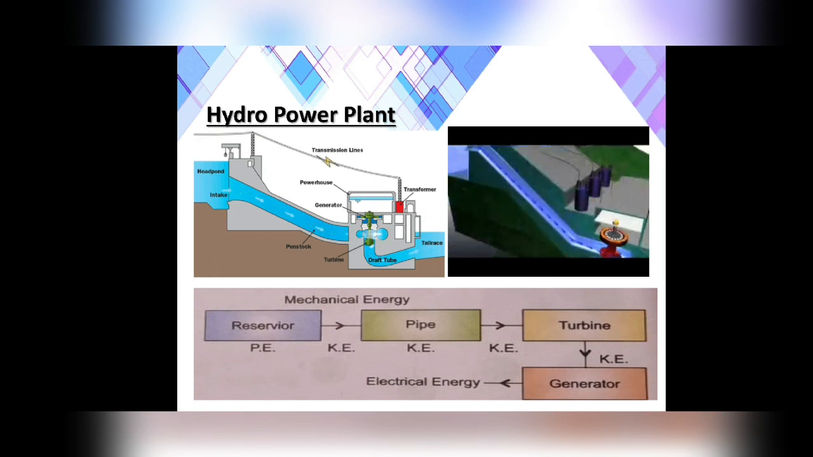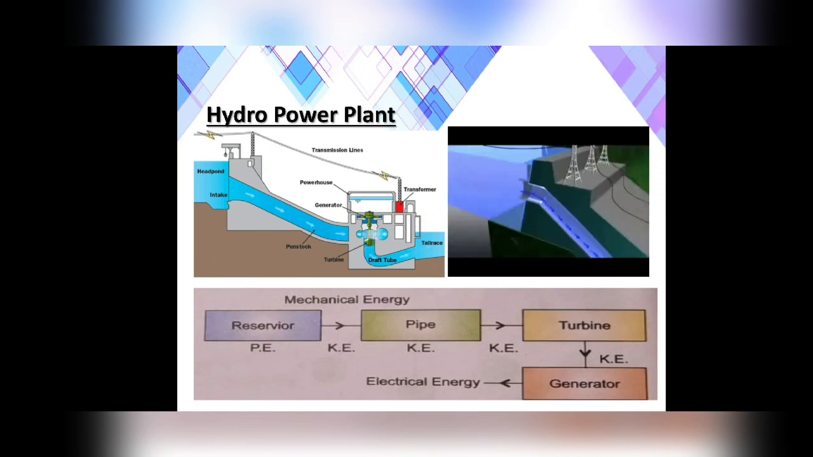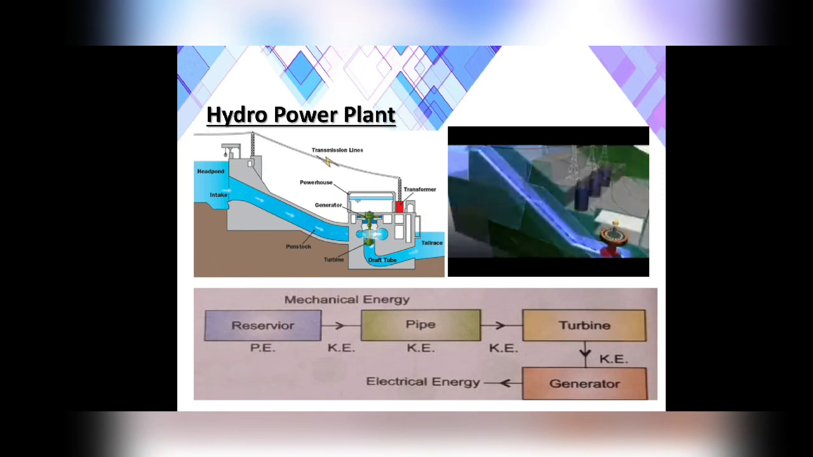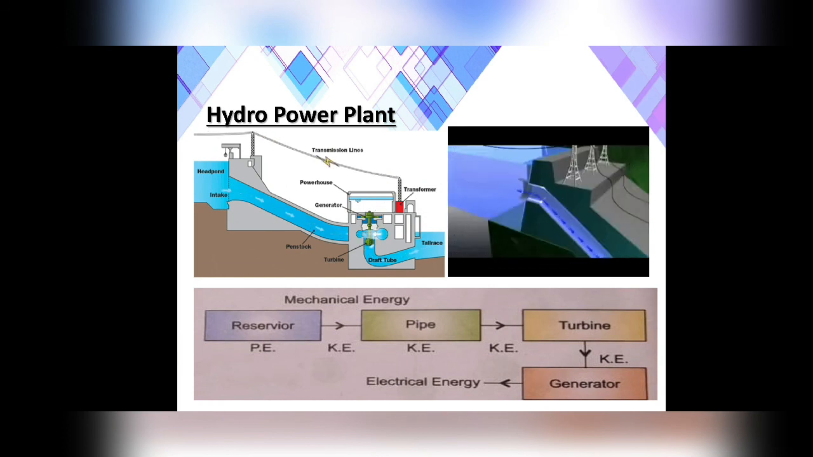The reservoir has potential energy. From there, the water has kinetic energy. Through the pipes, it goes to the turbines. The turbine also has kinetic energy. That kinetic energy is used to run the generator, and that generator produces electrical energy. So this is how the energy changes in a hydropower plant. The same type of flow chart is given for a roller coaster in the book. Just go through that also, beta.